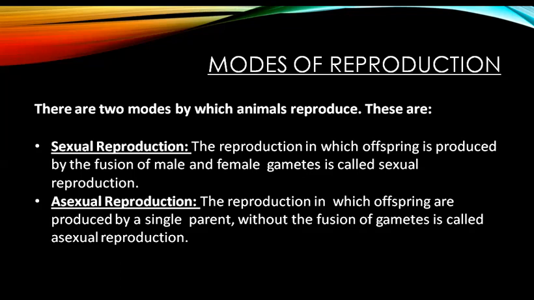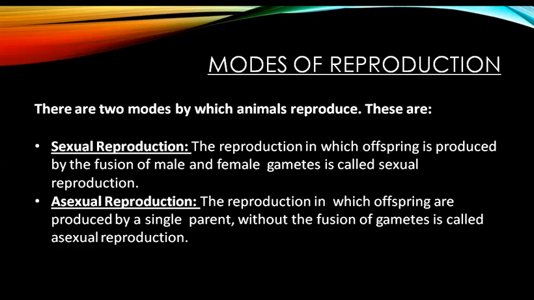Male gamete is the male sex cell, which is a sperm, and female gamete is a female sex cell, which is called ova or the egg. So the fusion of these two male and female gametes will be producing offspring. That is why it is called sexual reproduction. In this type of reproduction, two parents are involved.